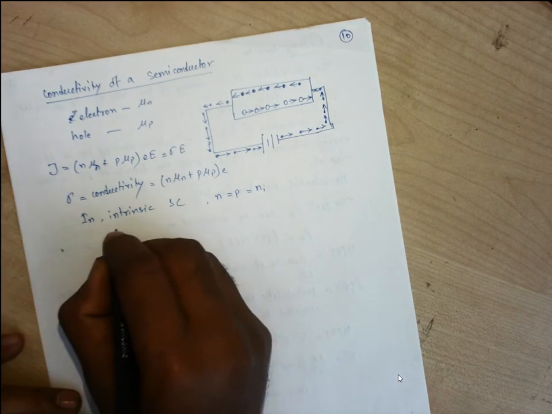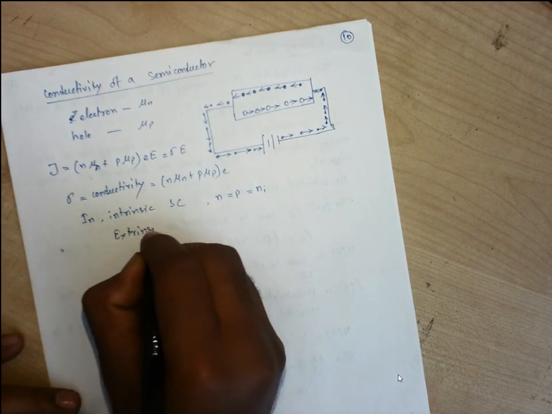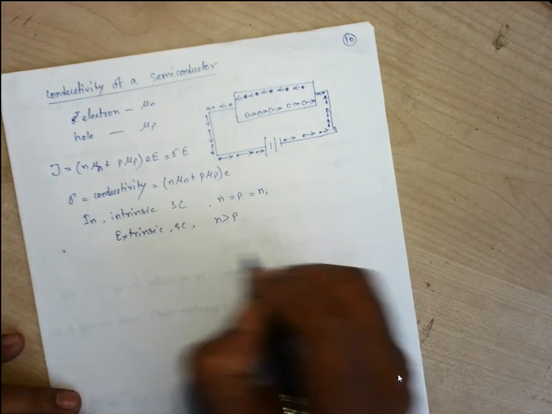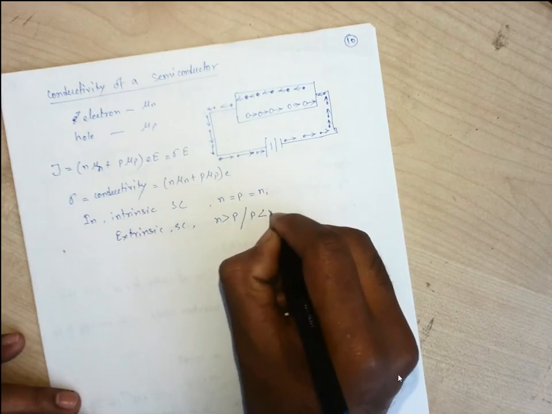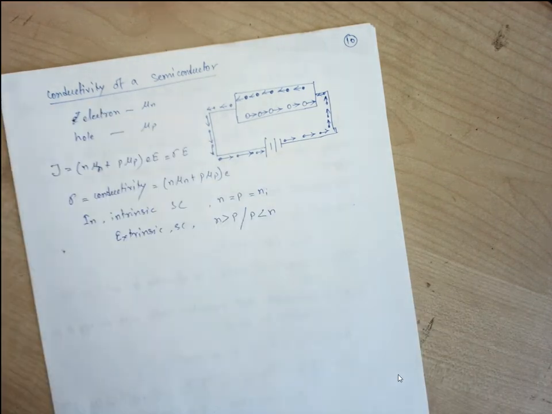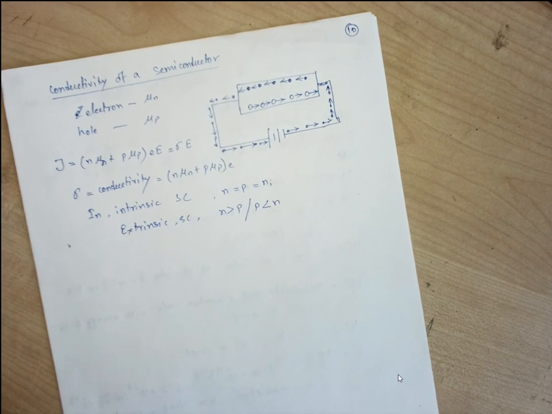In an extrinsic semiconductor, either N is greater than P or P is greater than N, right? So we have the conductivity according to that. In this way we can say that we have the conductivity inside the semiconductor due to the contribution of both charge carriers. Clear up to this?